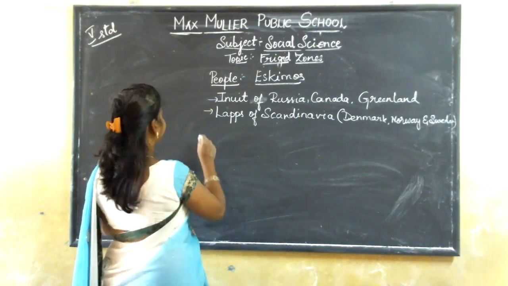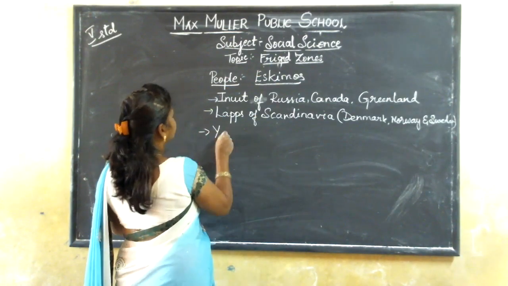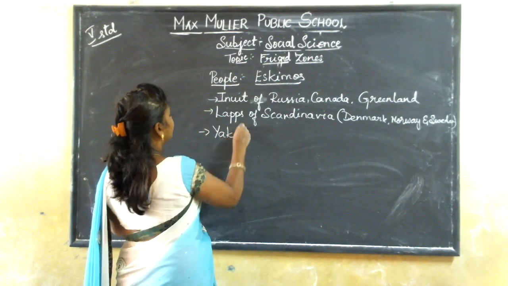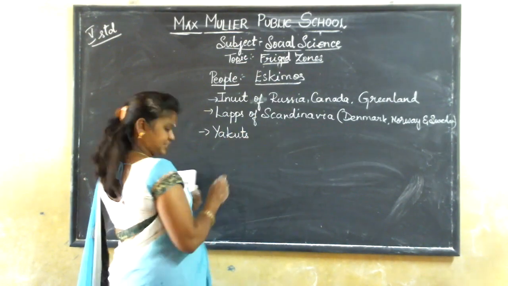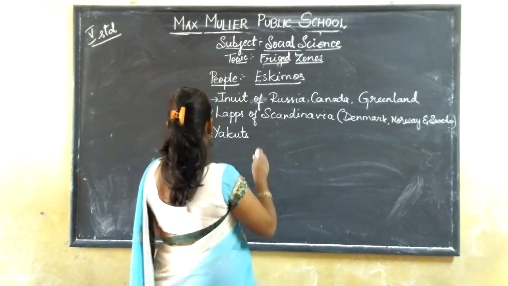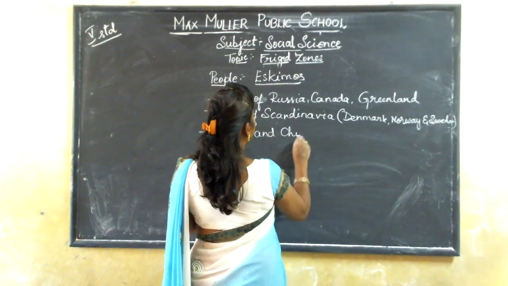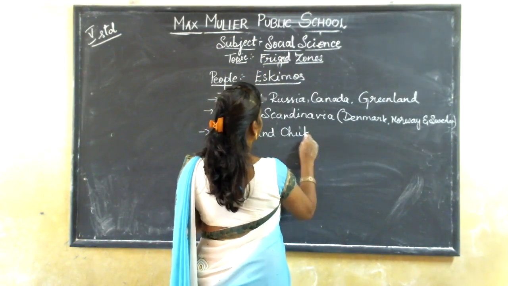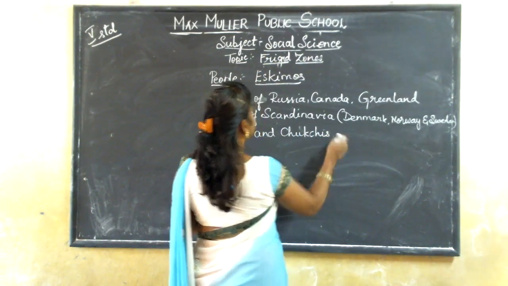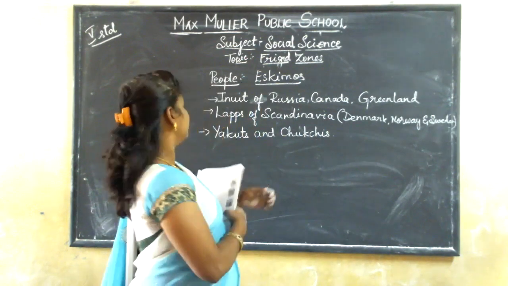And Yakuts, Y-A-K-U-T-S, Yakuts, and C-H-U-K-C-H-I-S, Chukchis.